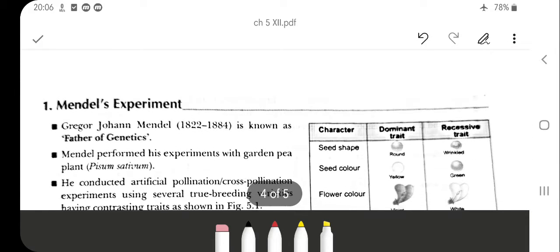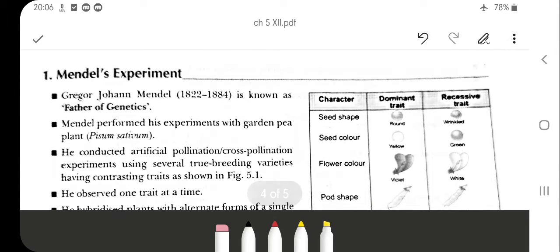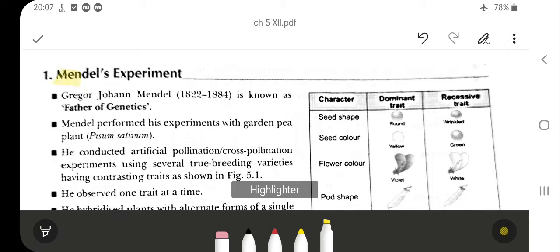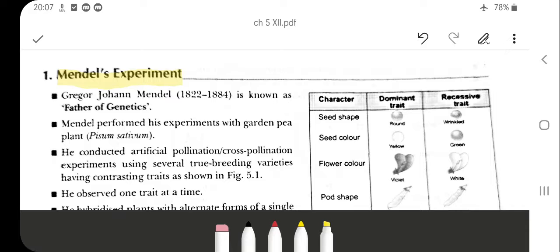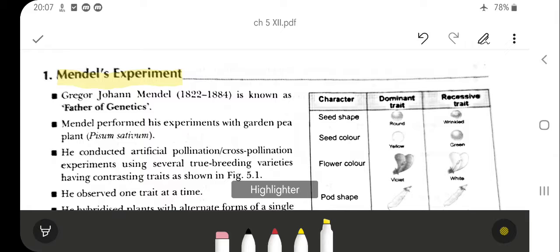Today we are going to start with Mendel's experiment. As we know, Mendel is the father of genetics. So Mendel is known as the father of genetics, 1822 to 1884.